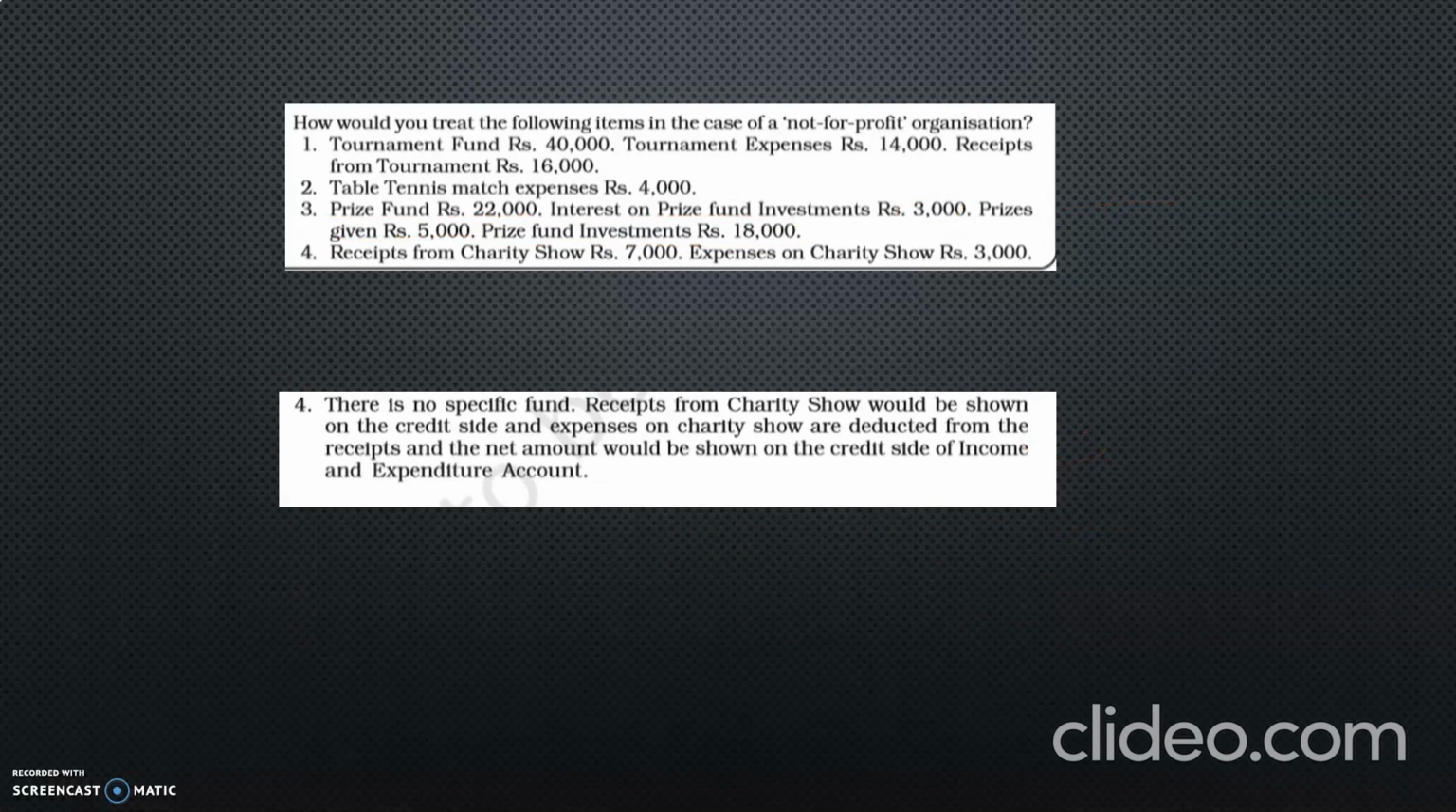Next, coming to the fourth one, receipts from charity show 7,000, expenses on charity show 3,000. So receipts from charity show, expenses from charity show. Whether there is a charity show fund? It is not there. Then what is that? It is ordinary expenses and income. How do we have to treat it? We have to treat it in the income and expenditure account. This receipt will be income, expenses is expenses. This will be written on the credit side of the income and expenditure account, and this will be written on the debit side.